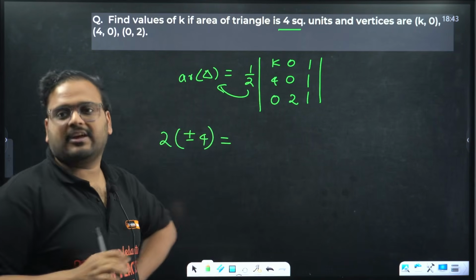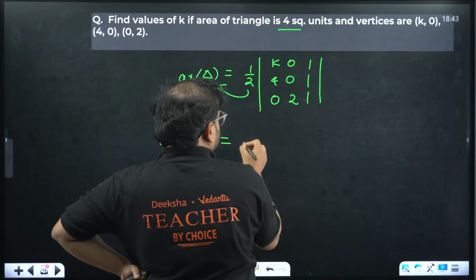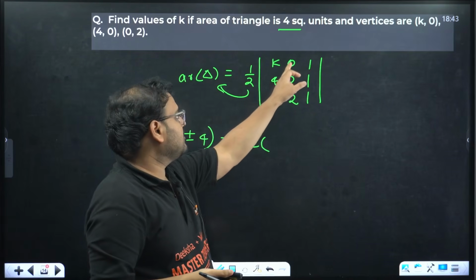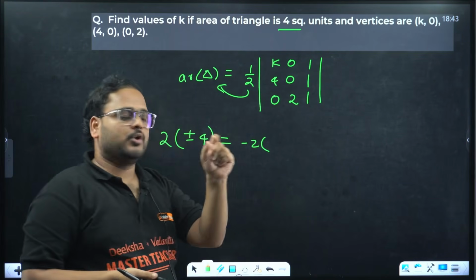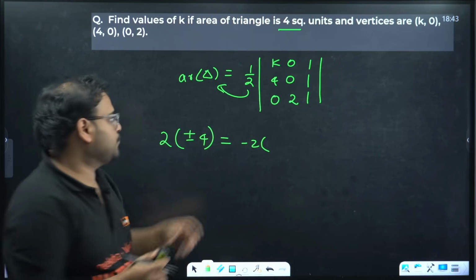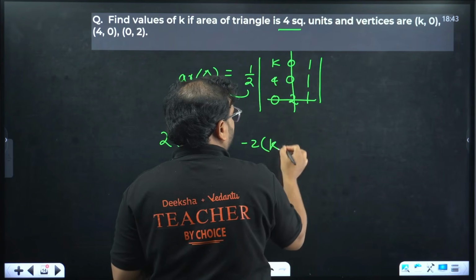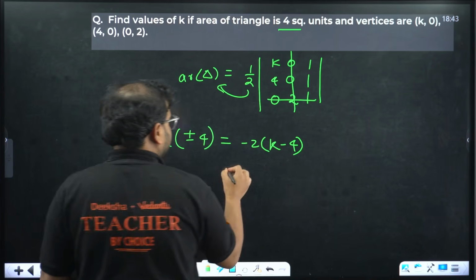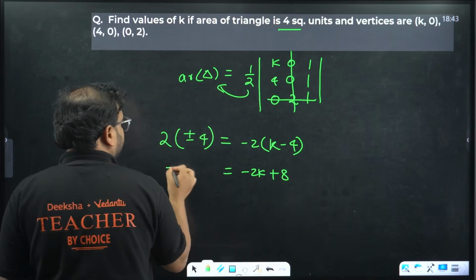Determinant, how will you find? We can expand across the second column, because 2 elements are already 0. So the signs go minus, plus, minus. I hope you understand that. Please check. This is going to be A12, A22, A32. 3 plus 2 is 5. This element is in an odd position, so that's why we're going to have a minus sign. So minus 2. You're going to remove this particular row and column. You'll have k minus 4. Correct? Expand it. You have minus 2k plus 8. And over here, plus minus 8.